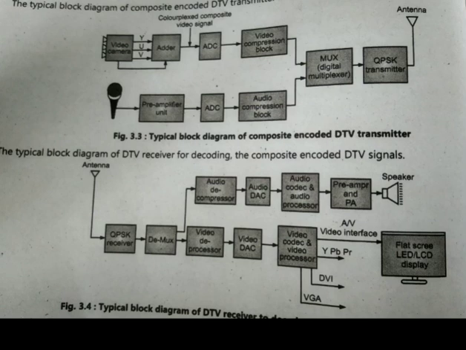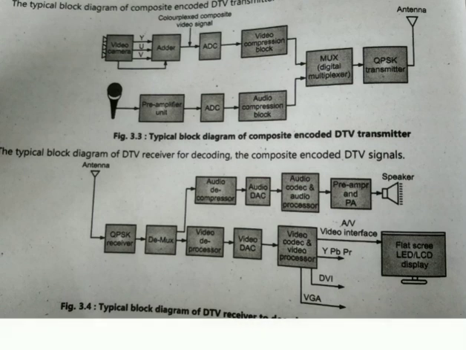Thus, whatever the video DAC output is, that is given to the video codec and video processor block. The video codec converts the analog video signal into the digital video signal. Then that particular process is done by using the video processor, and then again it is given to the video codec, which converts the digital video signal into the analog signal. This is how the particular video signal is processed in this type.